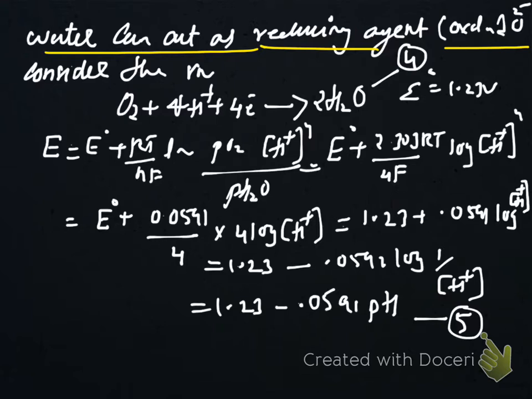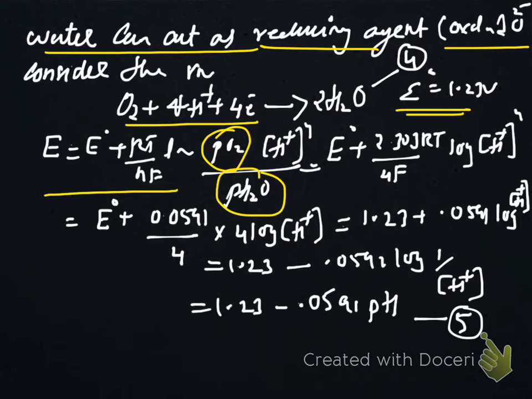We have said that it is the process in which water splits into oxygen, but the equation shows the formation of water from oxygen. So the equation can be written in the reduction form because we are writing reduction potential. By applying the Nernst equation, we get partial pressure of O2 into H+ raised to 4 by partial pressure of H2O. By putting this in, we get log [H+] raised to 4. This 4 and this 4 cancel, and finally we get 1.23.